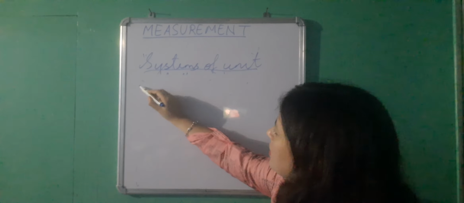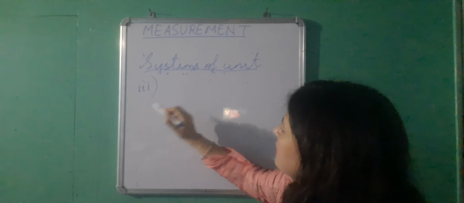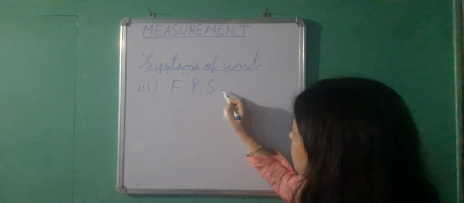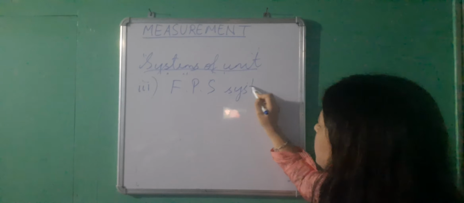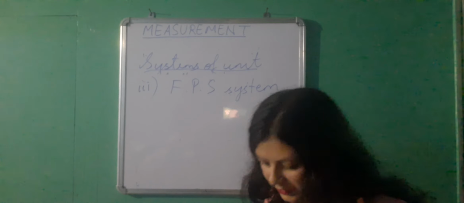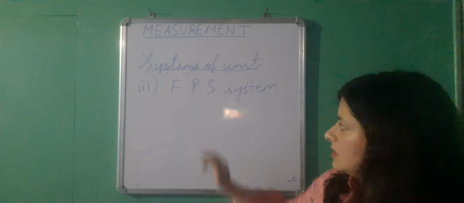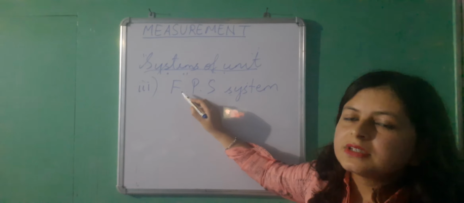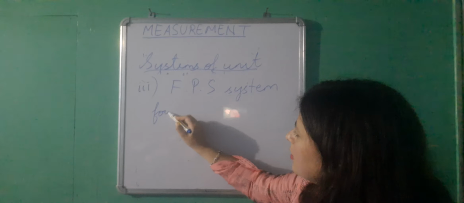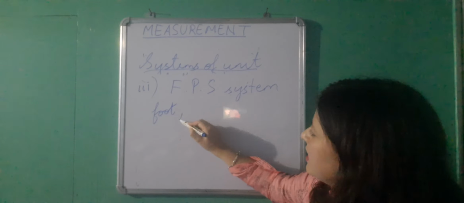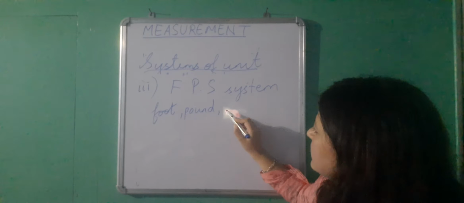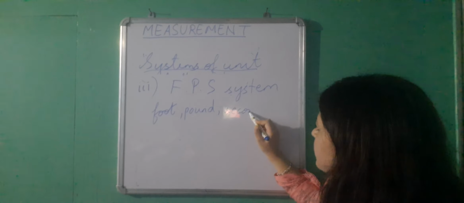Going to the third system of unit, it is FPS system. We don't use this in this part of the world. It is a system which the British people use. It is a system in which length is measured in foot, mass is measured in pound, and time is measured in second.